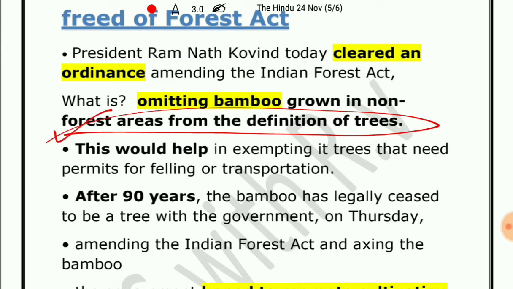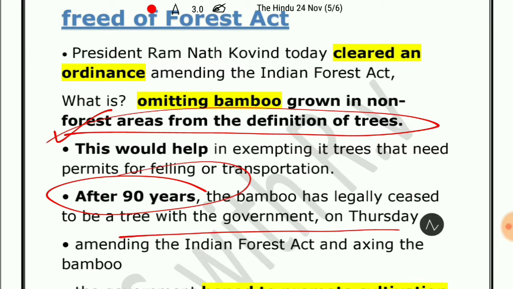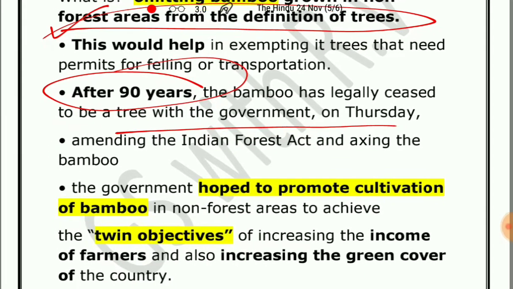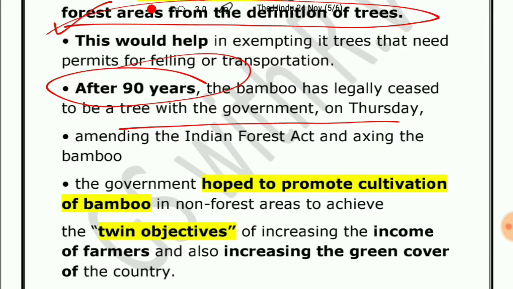And this came after 90 years, because the bamboo had legally become a tree 90 years ago, when it amended the Indian Forest Act. What will be the benefit of this?